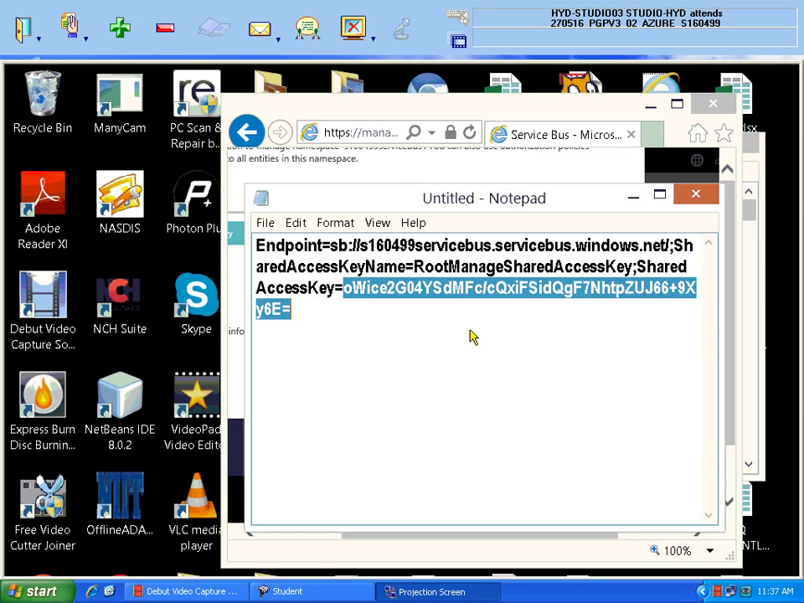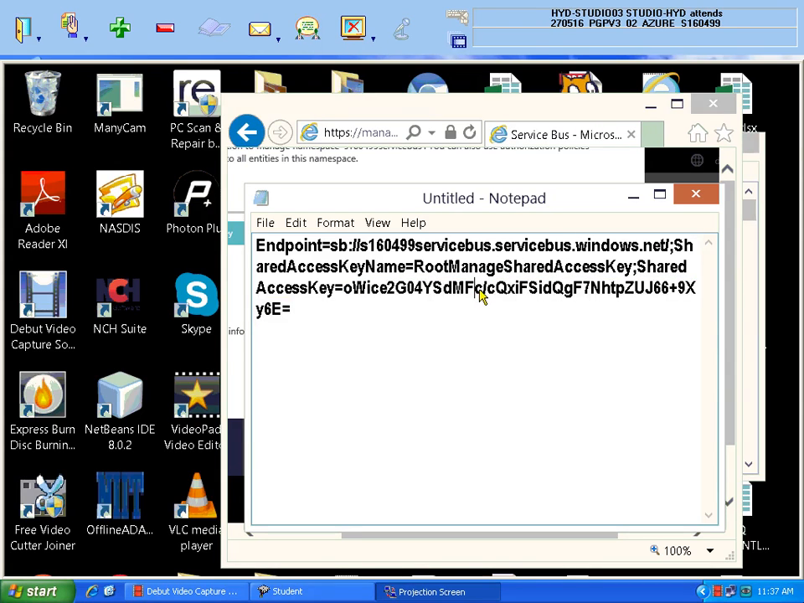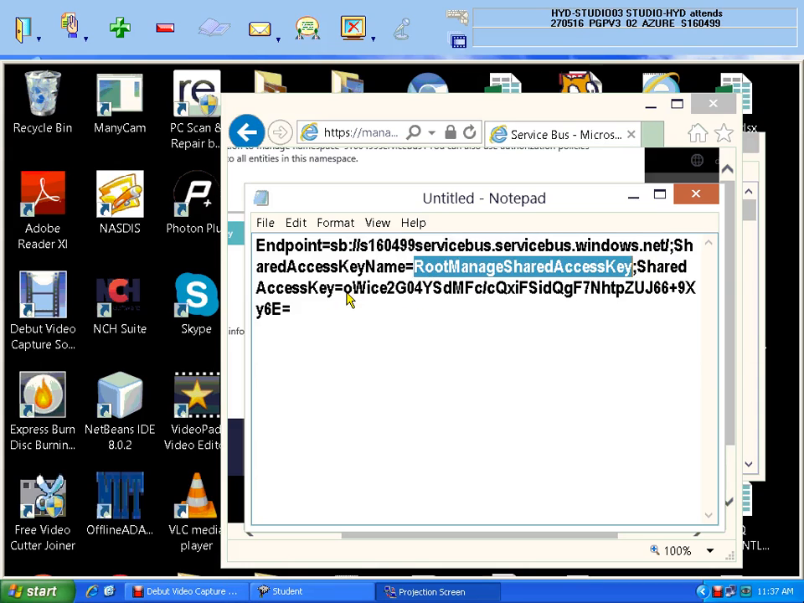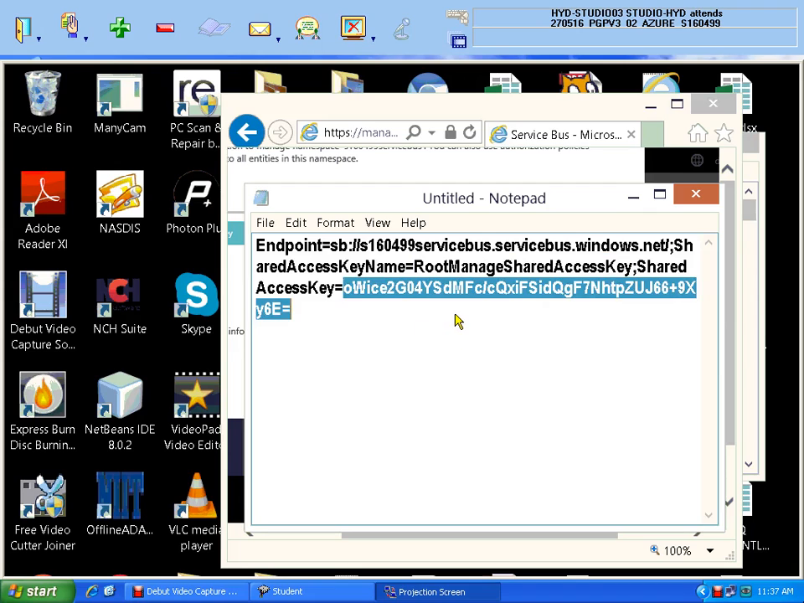This is what you should remember 100%. This is the key name, this is the token password. This is your namespace name, till this slash .net slash. So this is my service bus namespace name. This is the token name that has been created. This is the password of that token to be accessed. So these are the things which are mandatory.